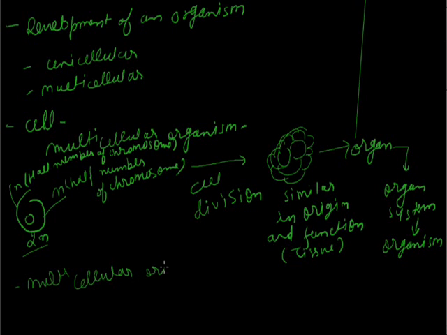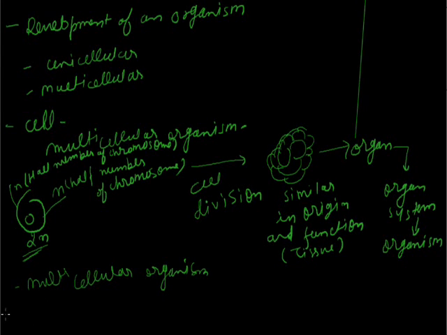Multicellular organisms start their life from a single cell, and this single cell, after cell division, forms the whole body in a sequence: first the cell, then tissue, then organ, then organ system, then organism. For the formation of an organism, one should have a single cell. It means this single cell is termed the fundamental unit of life of an organism, because life starts from this single cell.